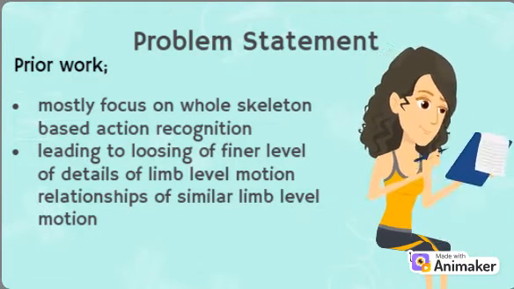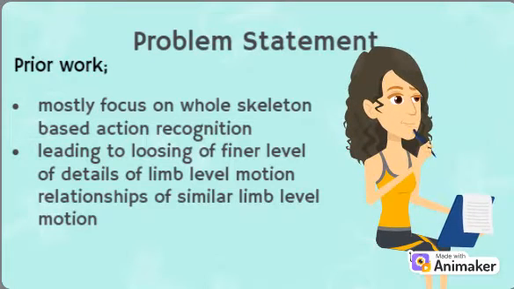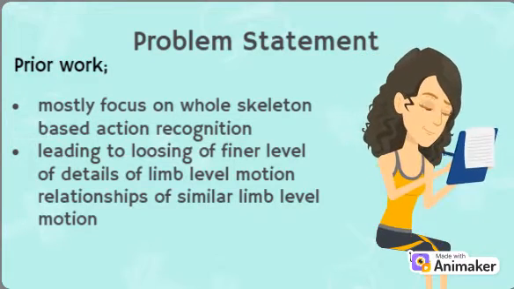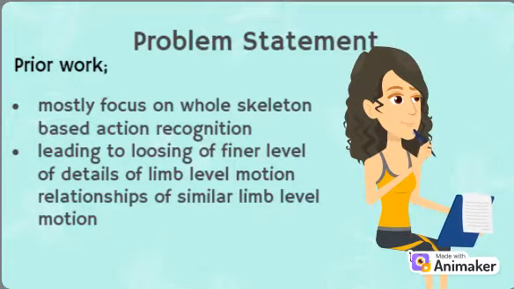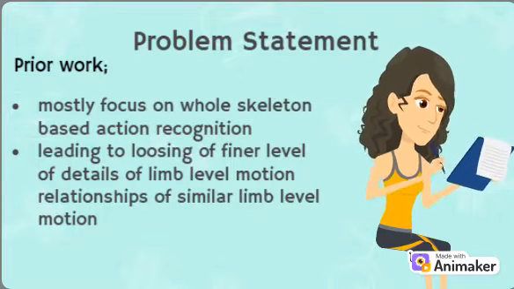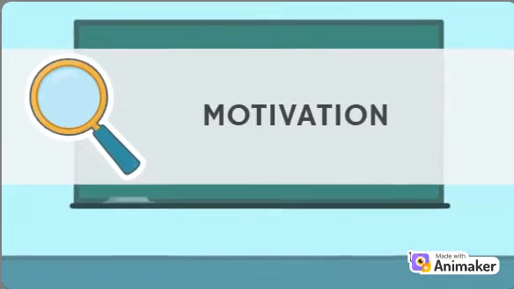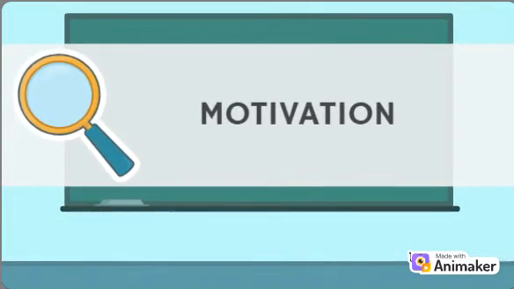However, most of those approaches lose finer-level details of limb-level motion relationships, especially inter- and intra-limb level movements of similar limb-level motion actions. Therefore, there is a need to get more insights than just classifying actions by considering the whole body as a single unit. Human action recognition generally is used in many domains such as surveillance, healthcare, gaming.